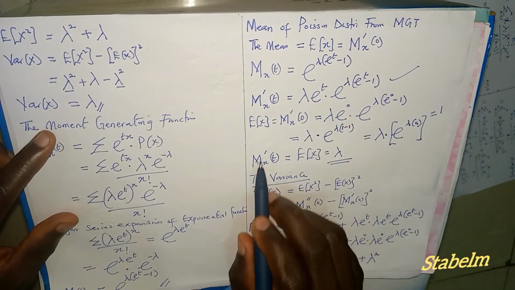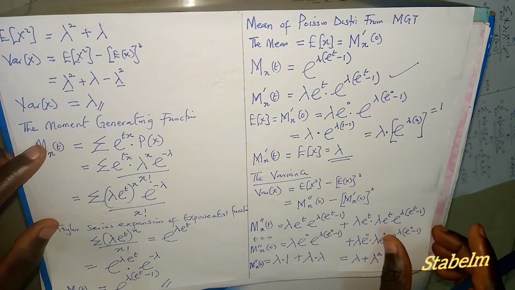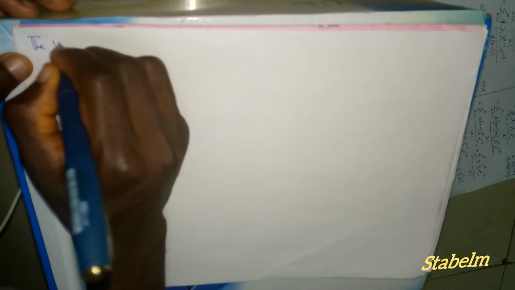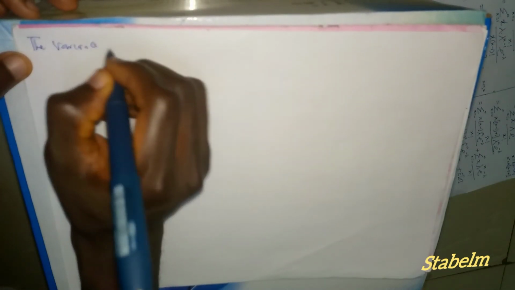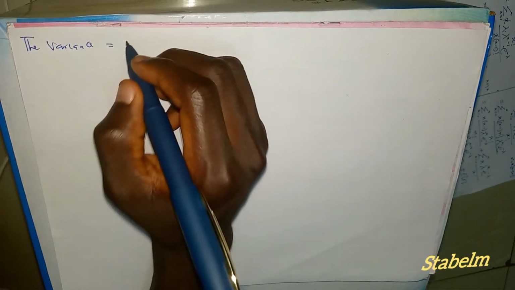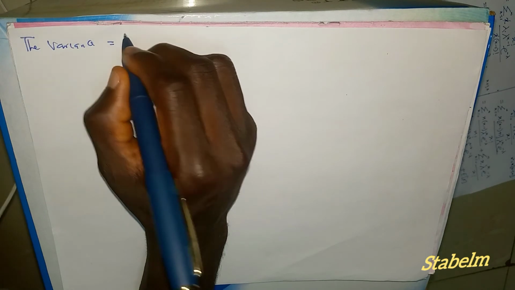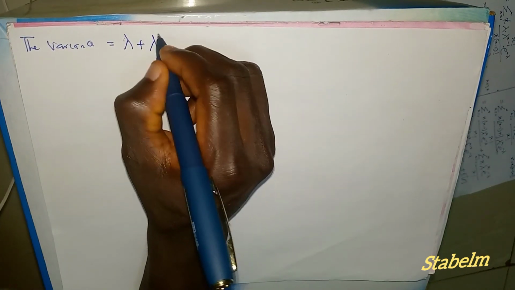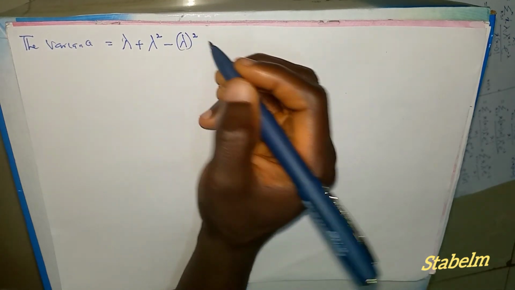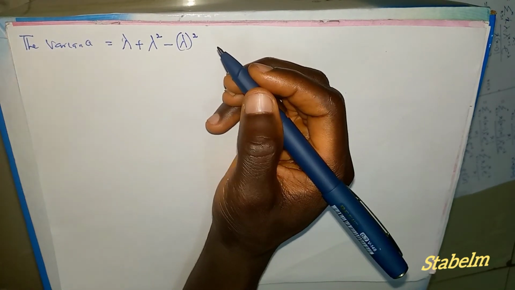So our M prime prime X of 0 equals lambda plus lambda raised to power 2. And we should not forget our M prime equals lambda. So now the variance equals lambda plus lambda squared minus lambda squared, from this formula here.